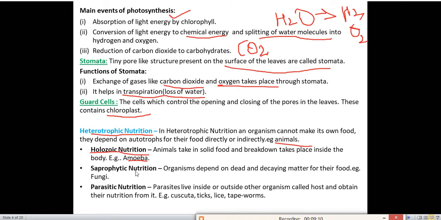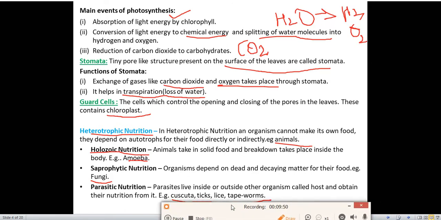Next one is saprophytic nutrition. In saprophytic nutrition, organisms depend on dead and decaying matter for their food. Example, fungi. Saprotrophs depend on dead organisms, so this type of nutrition is called saprophytic nutrition. Next one is parasitic nutrition. Parasites live inside or outside another organism called the host and obtain their nutrition from it. Parasitic nutrition is that nutrition in which an organism depends on another organism for its food. Examples: cuscuta, ticks, lice, tapeworms, etc.